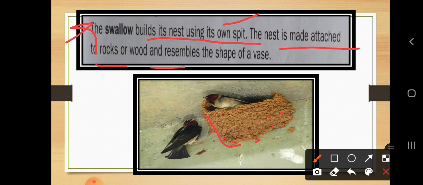So which type of building, or you can say nest, do they have? They have a nest which is made attached to rocks or wood. Rocks means the rock materials which are present in our natural resources. So these are the rocks, or they are preparing their home from wood also. This resembles the shape of a vase. So you can see here how these swallow birds prepared their home, or you can say built a building, to stay there itself.